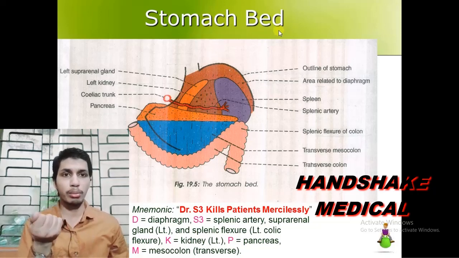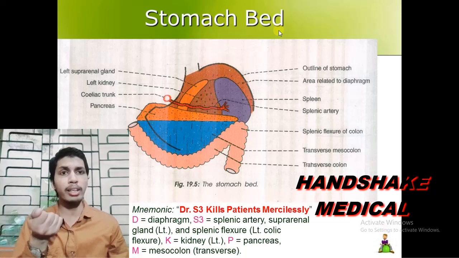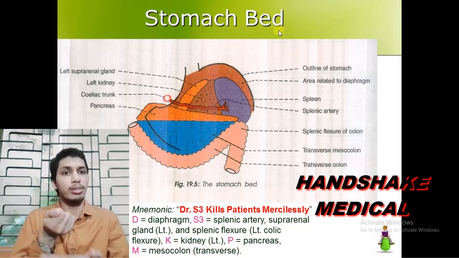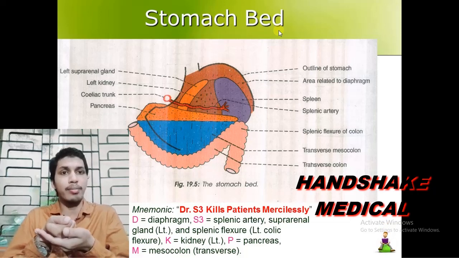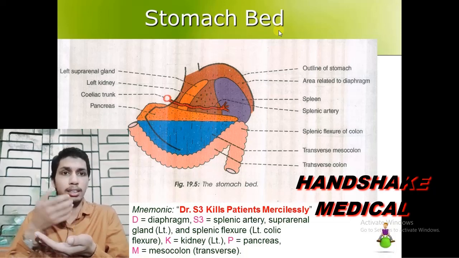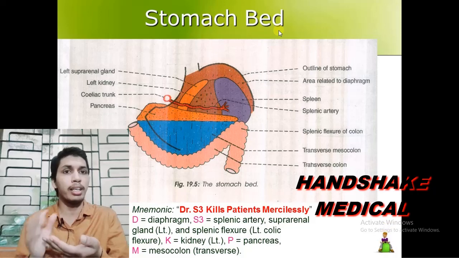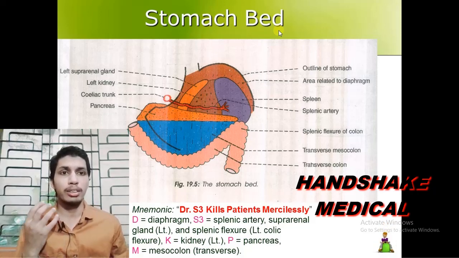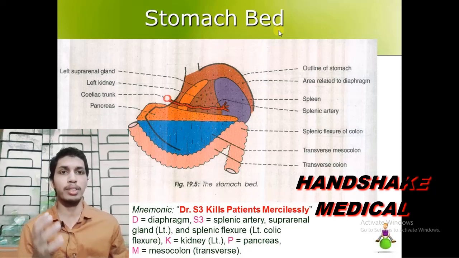Assume this to be the stomach. All the organs, structures and viscera lying beside the stomach we collectively give a name, stomach bed.